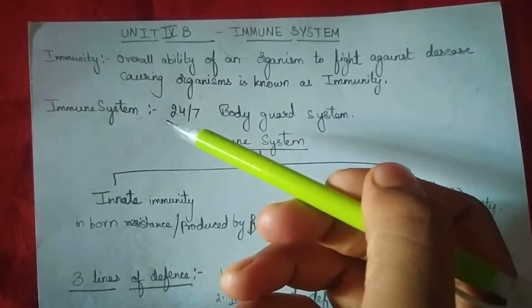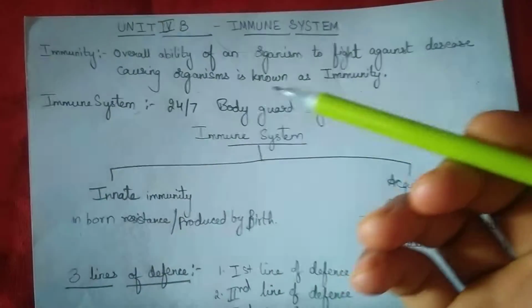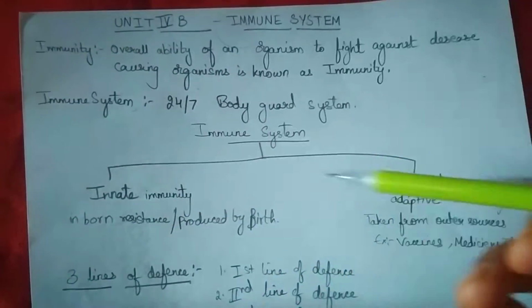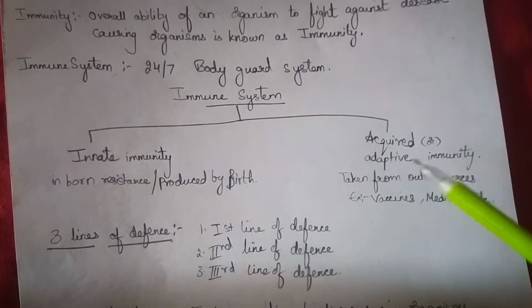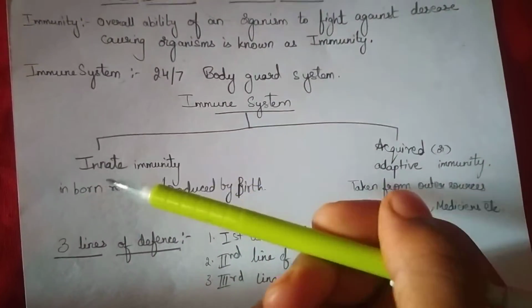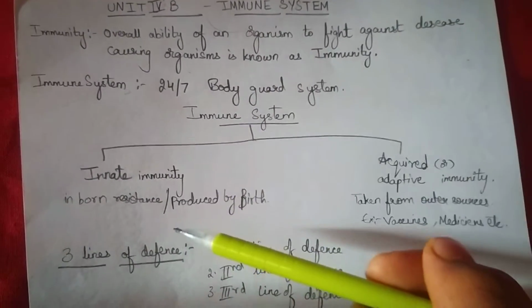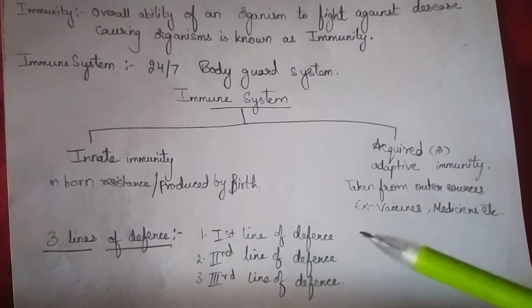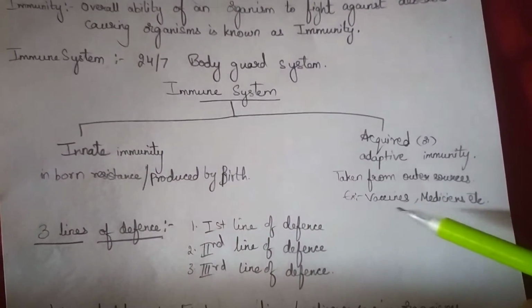Immune system is nothing but the 24 by 7 bodyguard system. It always protects the body. Immune system is of two types: innate immunity or acquired or adaptive immunity. Innate immunity is inborn resistance, or this immunity is produced by birth. Acquired immunity is from outsources, such as vaccines, medicines, etc.